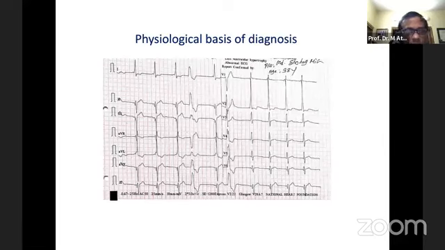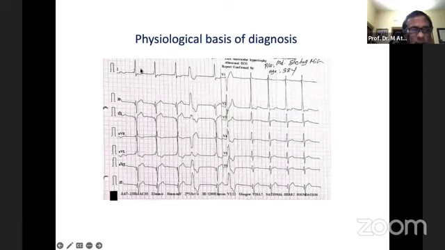And this is another ECG, and we can see from it what physiological concept we can learn. This ECG shows there is a delta wave, that is a hybrid conduction over the ventricle, both from the accessory pathway and from the normal conduction system. This is the hybrid QRS complex. And this is another type of QRS complex, not preceded by a P wave. So this must be a premature ventricular complex.